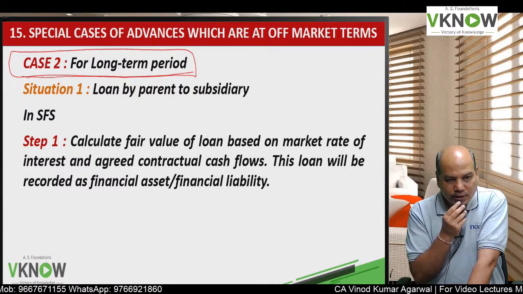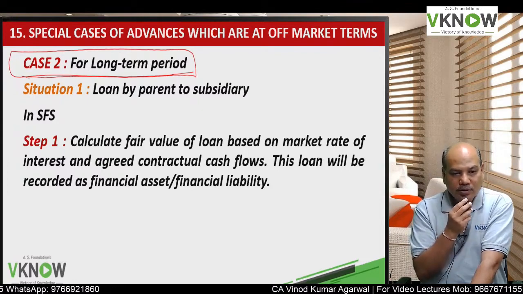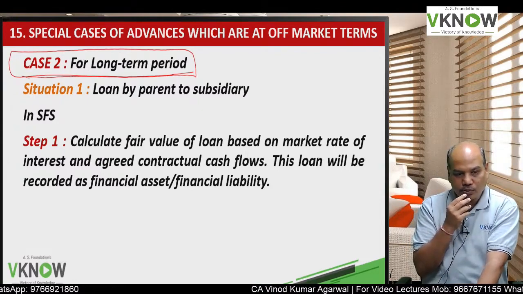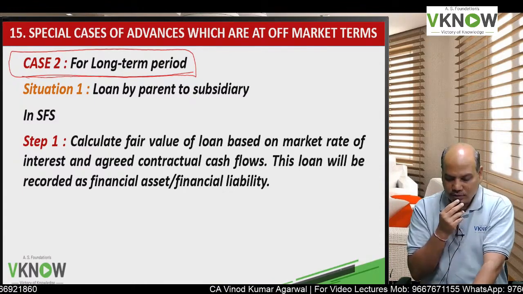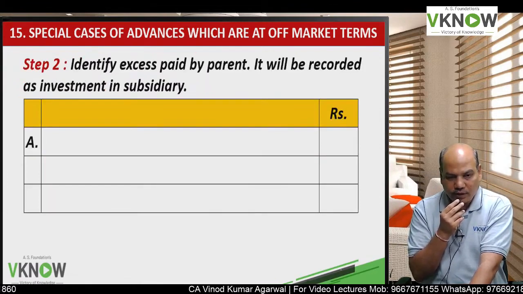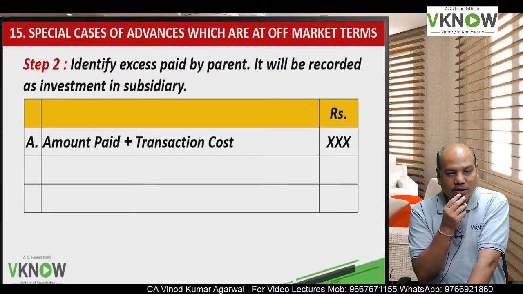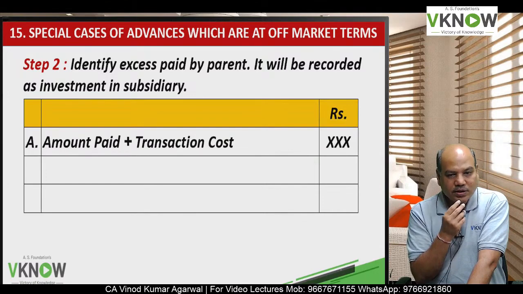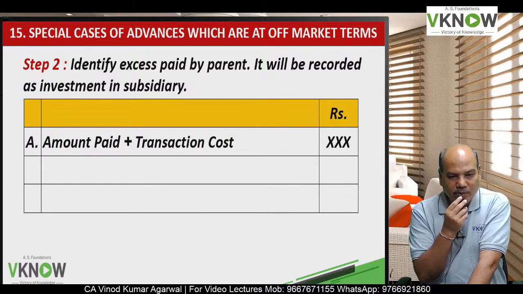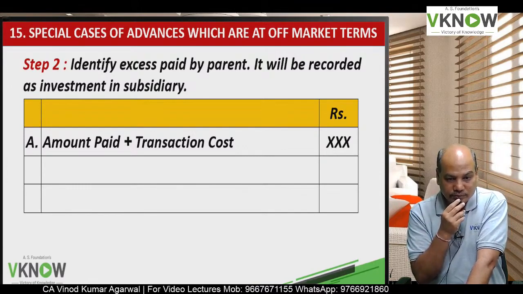First we will calculate the fair value of the loan, which will be based on market rate of interest and the agreed contractual cash flow. So one party will record it as a financial asset, the other party will record it as a financial liability. Then we'll calculate the excess amount paid by the parent. Excess amount paid by the parent will be treated as investment in subsidiary.